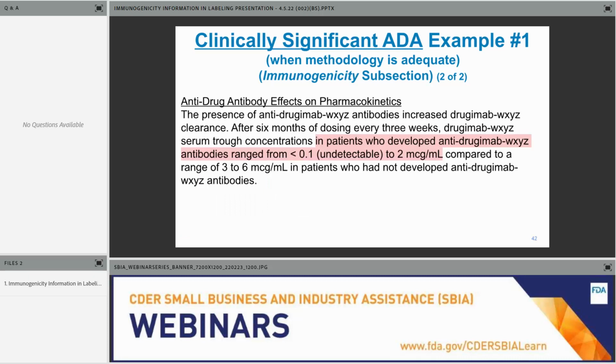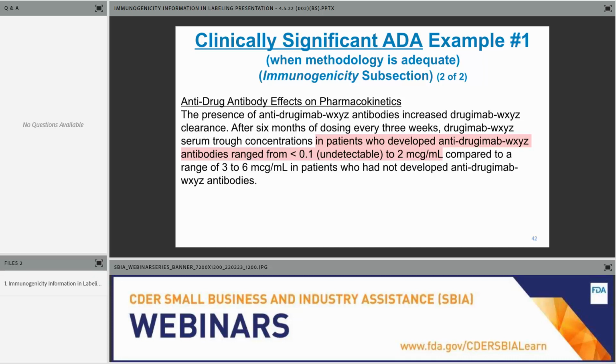Number 3, include ADA effects on pharmacokinetics under the specific heading, as you see there. For the purposes of this presentation, I'm highlighting in red, it's also potentially pink, some potentially concerning findings about immunogenicity. Yellow will be information that is unknown, and green are reassuring data that there is less of a concern about immunogenicity impact.